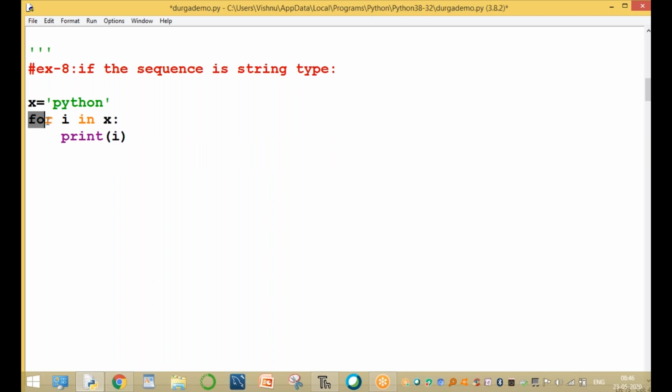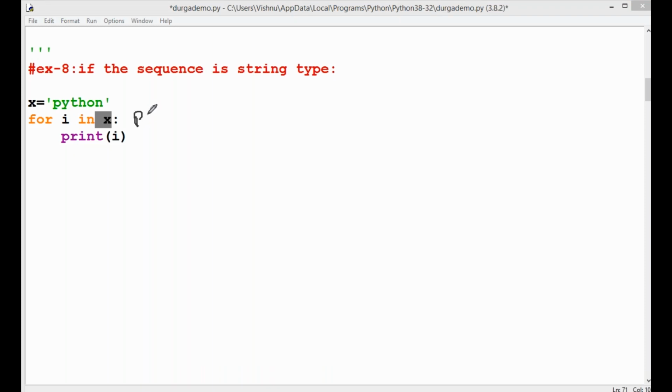This is a for loop. For variable name in sequence. Syntax, please remember the syntax every time. For variable name in sequence. Here the sequence is string type. If the sequence is string type, then what happens? Here the value of x is Python.